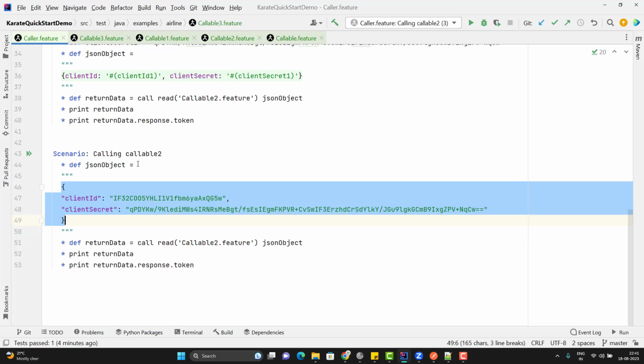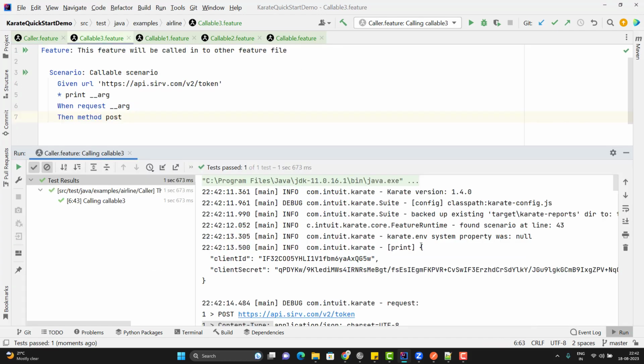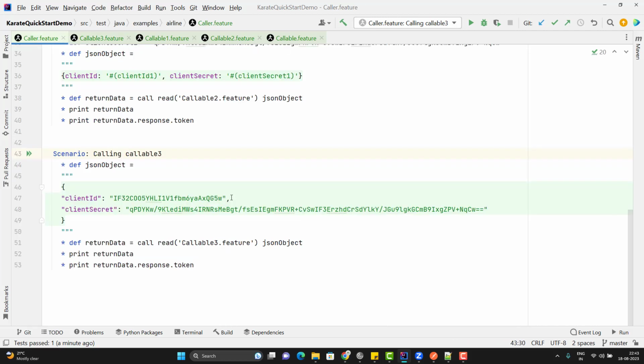So here I am going to call callable3.feature and I am passing the same JSON object here. In the callable3, I am already printing the arg value, and the same arg value we are using in the request, which is the required payload to generate the token. Let me run this scenario. So in the log, the first print statement is the value of __arg.